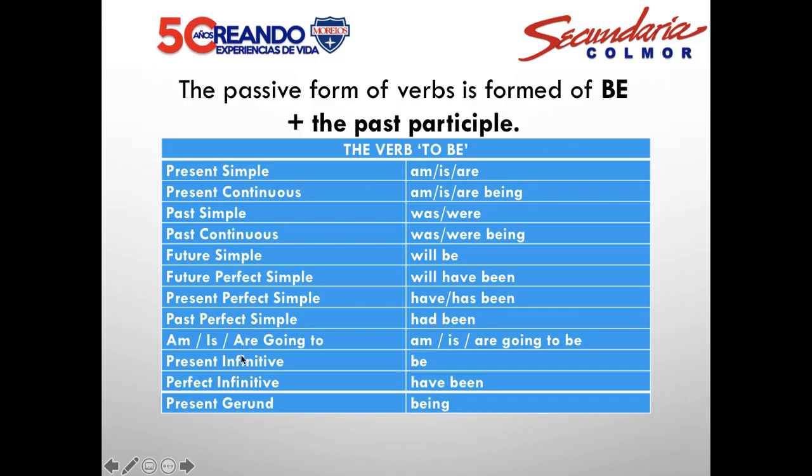Am, is, and are going to. Am, is, are going to be. And the present infinitive: just be. And the perfect infinitive: have been. And the present gerund: is being.